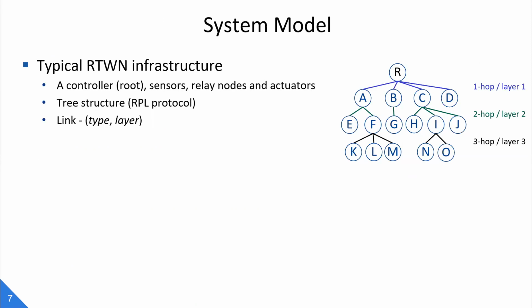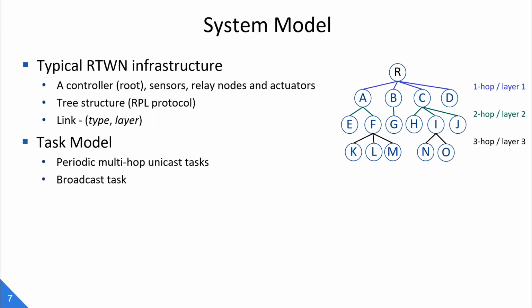We adopt a typical real-time wireless network model in which sensors and actuators are wirelessly connected to a controller node, which is also called the gateway, either directly or through one or multiple relay nodes. The network topology is modeled as a tree, and the root node represents the controller. Each link is associated with 2 attributes, type and layer. By type, we mean uplink or downlink, and the layer of a link is the child node's hop count to the gateway.